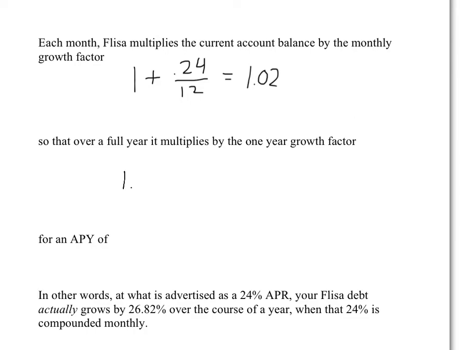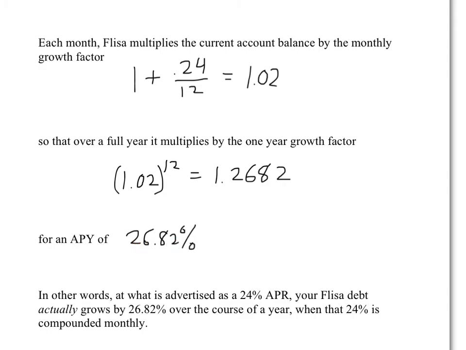That means that over the course of a full year, your account balance is multiplied by this 1.02 12 separate times, 12 months in a year, and that turns out to equal 1.2682. So that means that this 0.2682 is the new growth part of this one-year growth factor, and that is precisely the APY. Your debt is actually growing by this factor and therefore increasing by 26.82%.